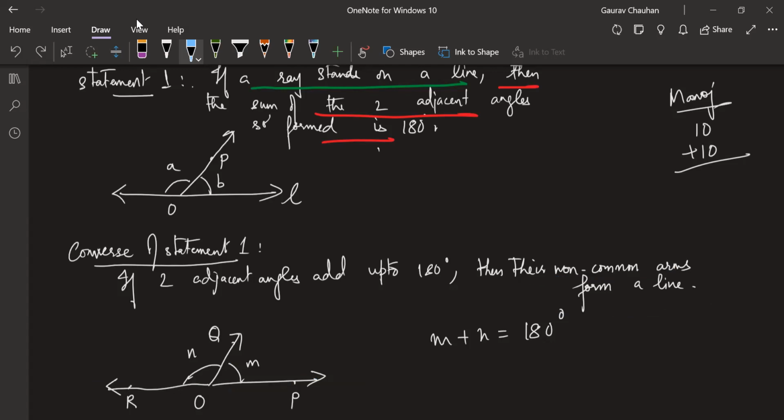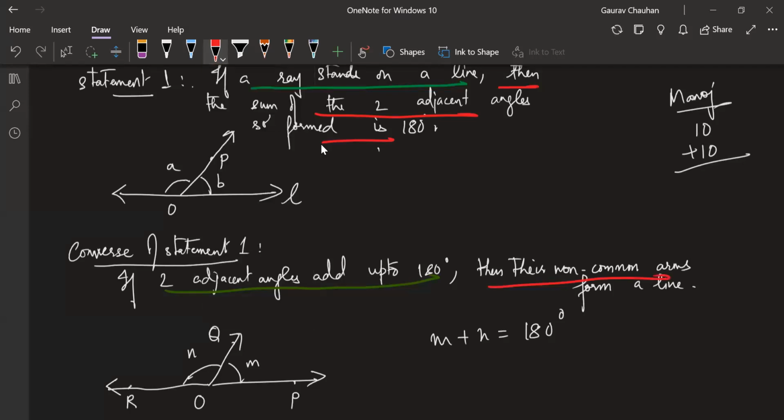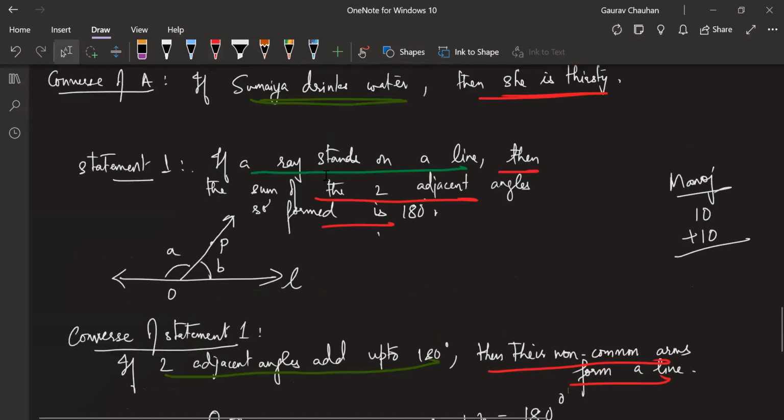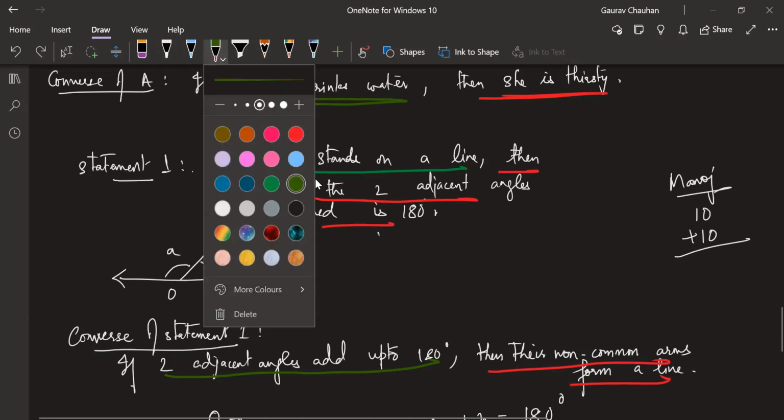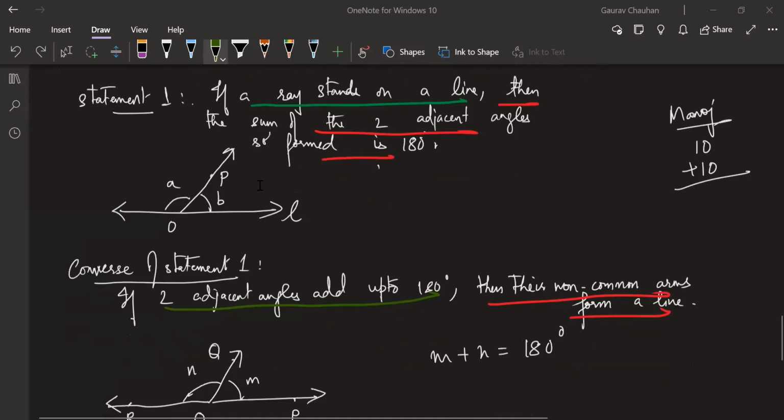But what is given and what you are concluding has been reversed here. In the previous statement, the line was given to you. It was told to you that there is a line. In this statement it is not told, you are concluding that there is a line. That is the critical difference in these two statements, and that's why it is the converse of statement 1.